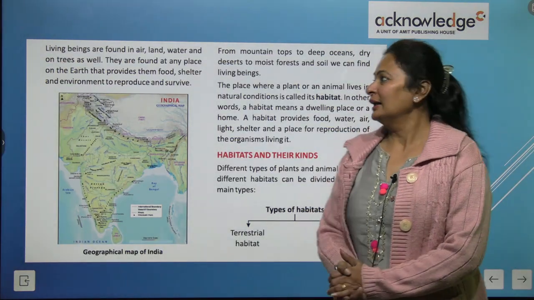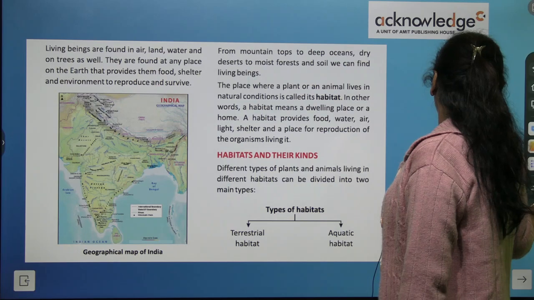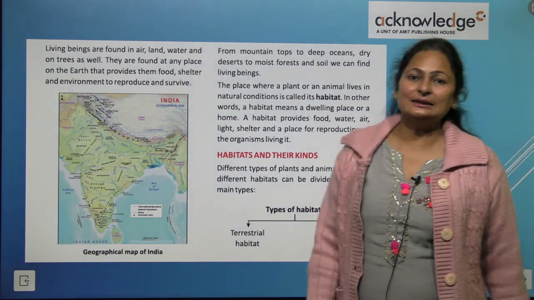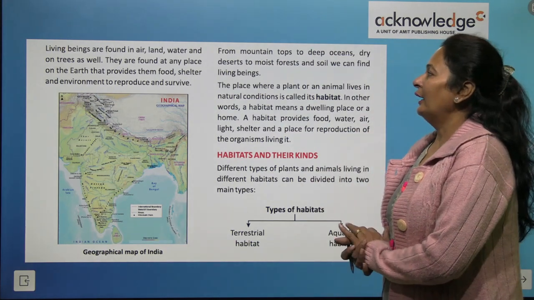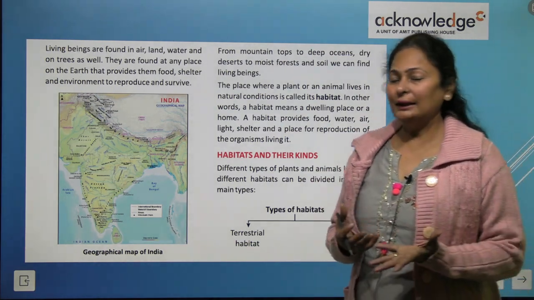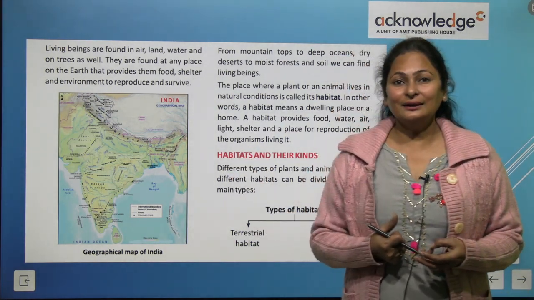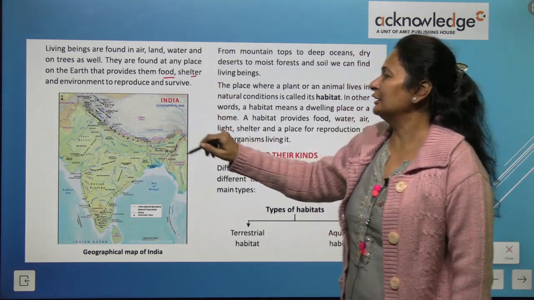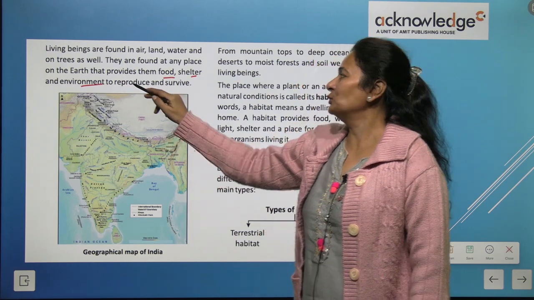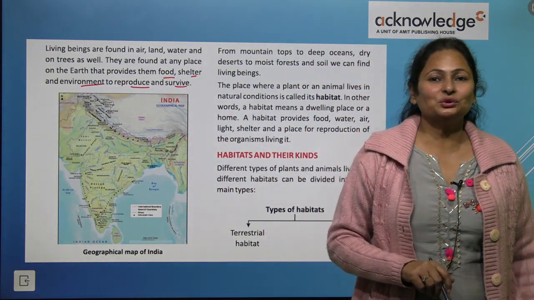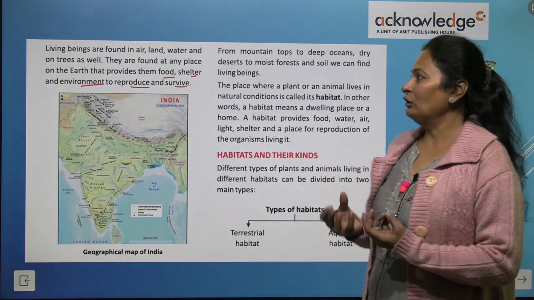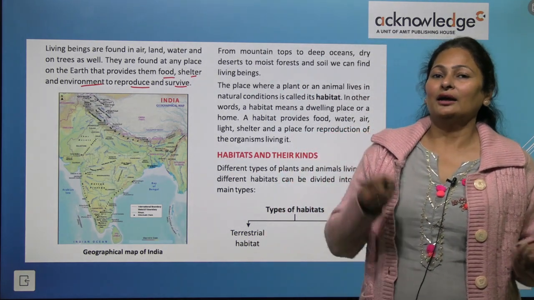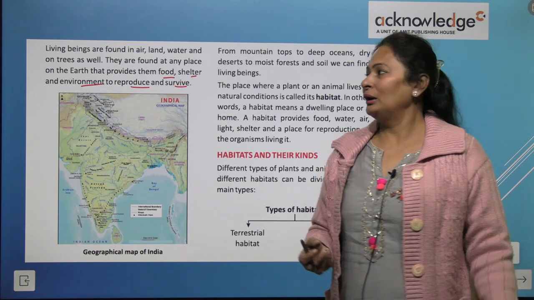Let's start. Living beings are found in air, land, water, and trees as well. They are found at many places on the earth that provide them food, shelter, and environment to reproduce and to survive. So you'll find living beings everywhere: in the air, in the water, on land.